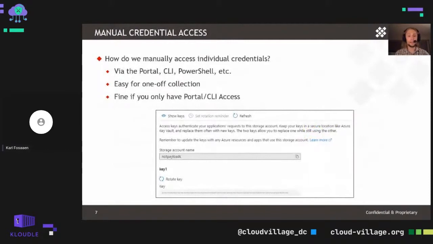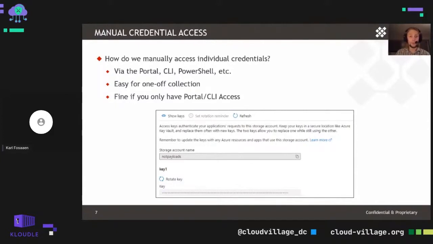So how do we manually access individual credentials? Let's say that we have rights to read credentials for a specific service that we're utilizing in an Azure subscription. Most of the time, I would recommend just using the Azure portal. You probably have other options via the CLI or PowerShell to just manually grab individual keys or credentials for kind of one-off collection. We'll go through those for each of the different resources and services. And for each of those services, we'll talk about manual collection and then how we would automate that within Get-AzPasswords, which we'll talk about next.